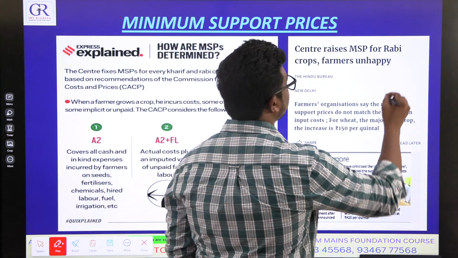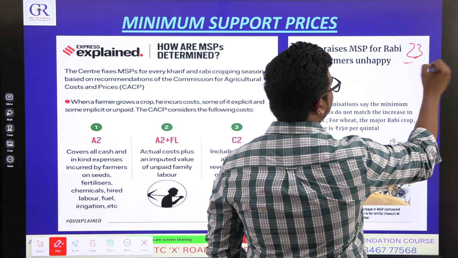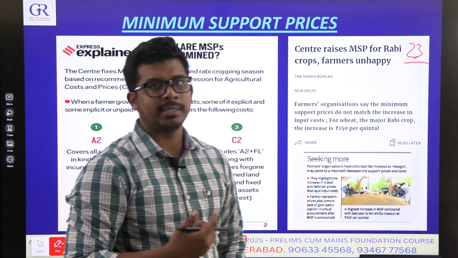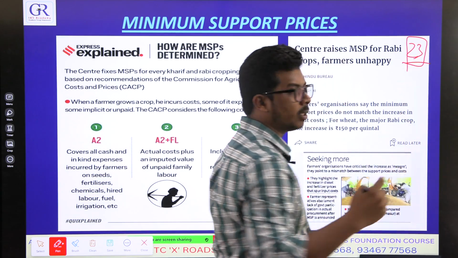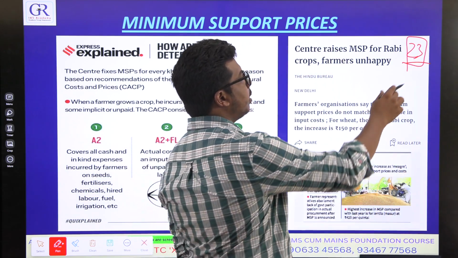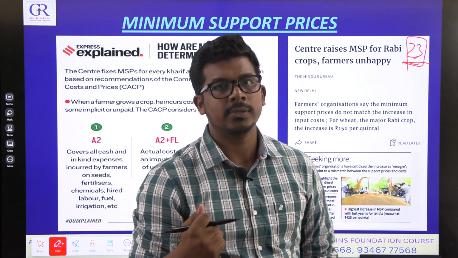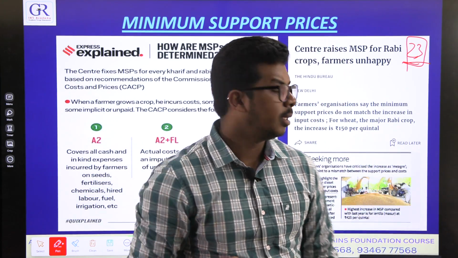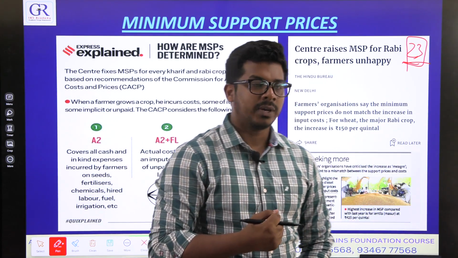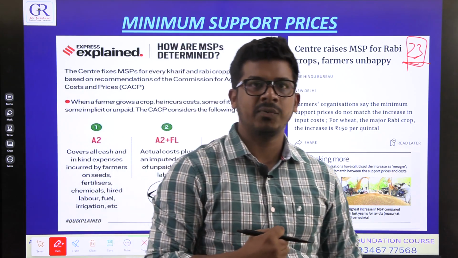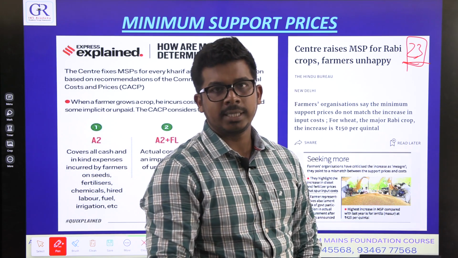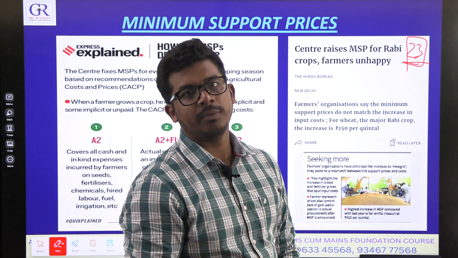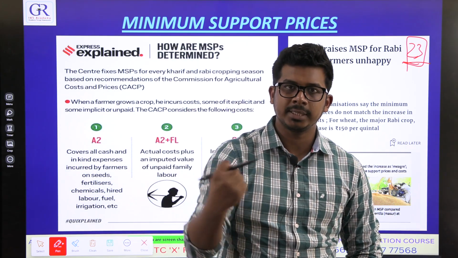There are 23 crops. You can just Google the list. You will read about it in the agricultural static part in GS3. So there are 23, 22 plus 1 sugarcane. For these 23 products, the government announces something called minimum support price. This is announced for various seasons. Before every season, before this June Kharif season, the government will say, in the upcoming season, I will give this much for rice if a farmer brings it to me.